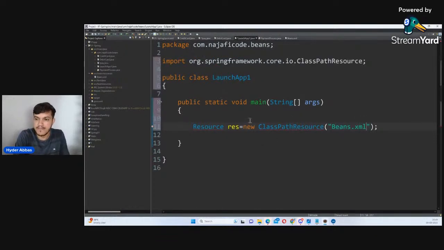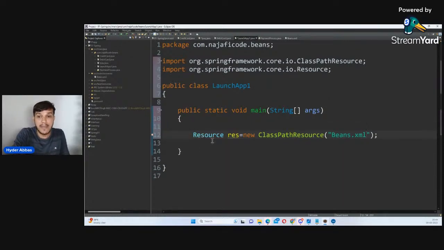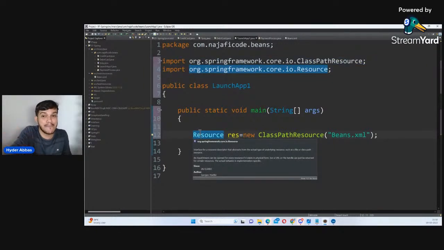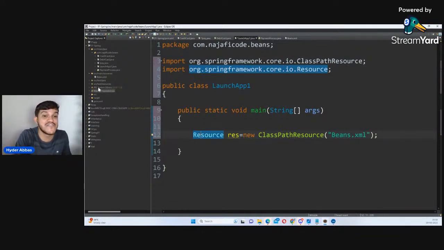And I'll import it here. Now guys, I'm importing it. See, import org.springframework.core you are getting. That means, are these classes developed by the Java team or by the Spring Framework team? The Spring Framework team. And how am I able to import? Because I have added the jar files here.